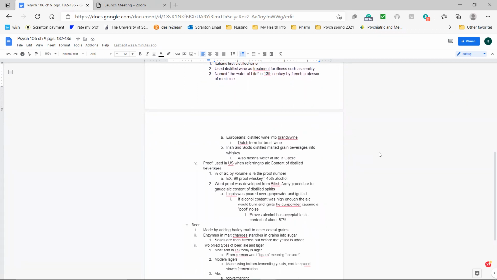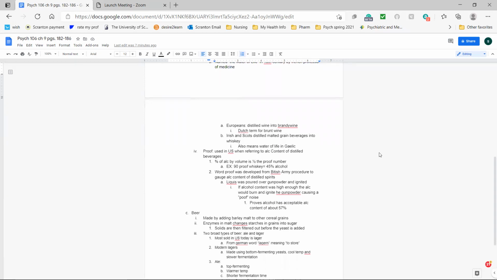Europeans distilled wine into brandy wine. Brandy wine was a Dutch term for burnt wine. And then meanwhile, Irish and Scots distilled malted grain beverages into whiskey. And then whiskey also means water of life in Gaelic.